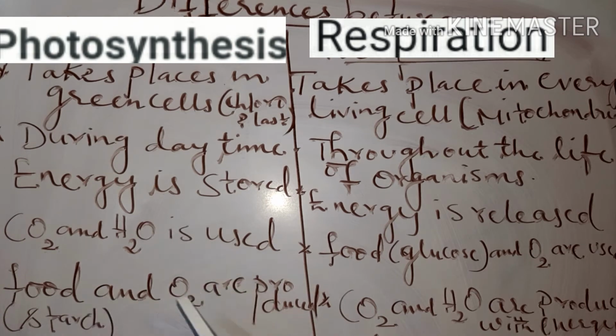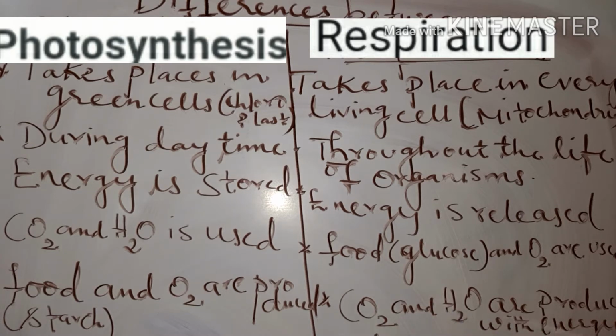Food and oxygen are produced. So the plants prepare their food and release oxygen, whereas in respiration, using oxygen, food is broken down to release carbon dioxide and water along with the release of energy. And photosynthesis is an anabolic activity. What do you mean by anabolic? Here, small molecules like carbon dioxide and water are used to make a large molecule, that is the food. That's why we call it anabolic activity. Catabolic is when a large molecule is broken down into carbon dioxide and water to release energy. That is called catabolic activity. So, these are the differences between photosynthesis and respiration.